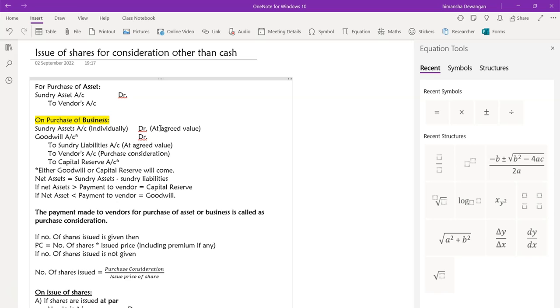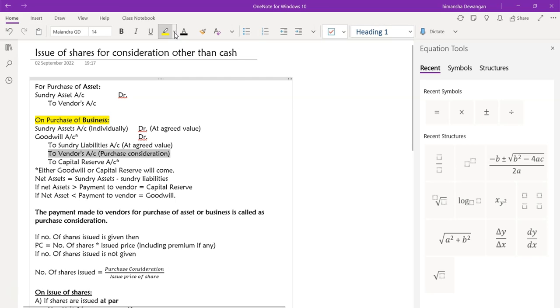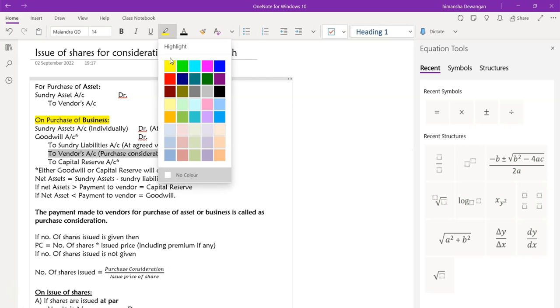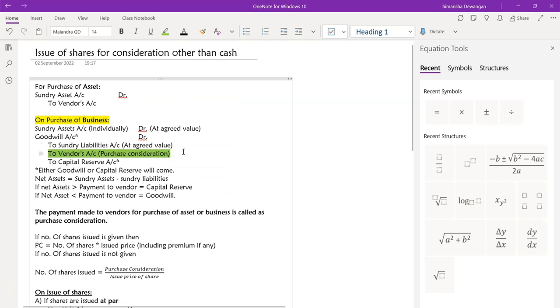So the assets and liabilities both will be written at the agreed value. And to vendor's account, this is a special part here. This will be the difference. See, when you're purchasing assets and liabilities, in any business we have three components. You can just picture the balance sheet: the capital, the outside liabilities, and the assets.